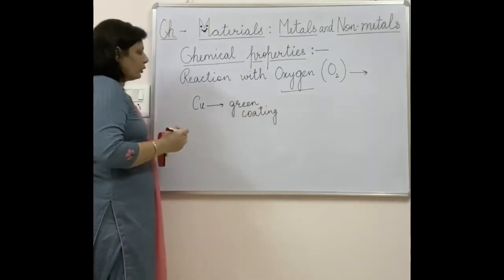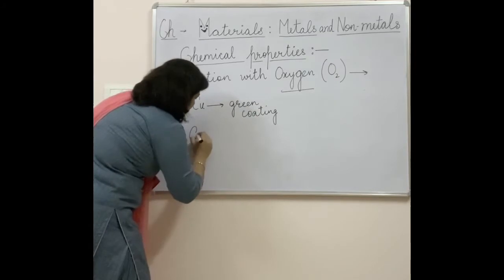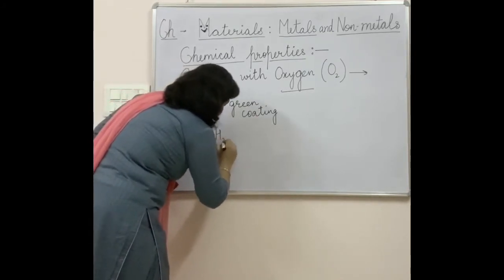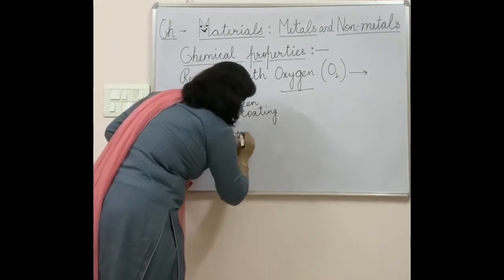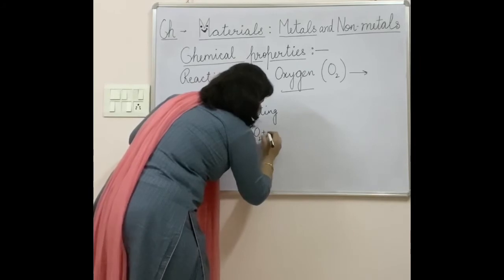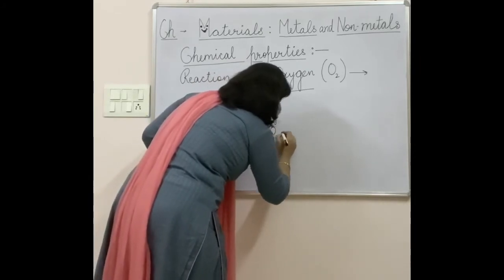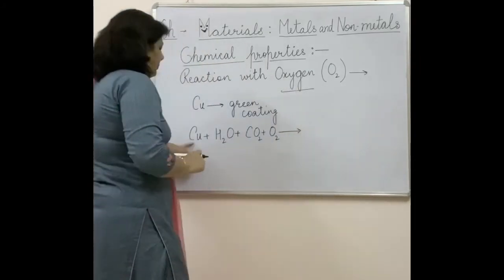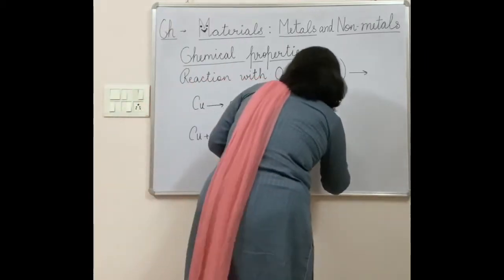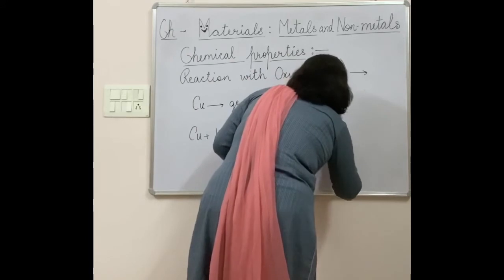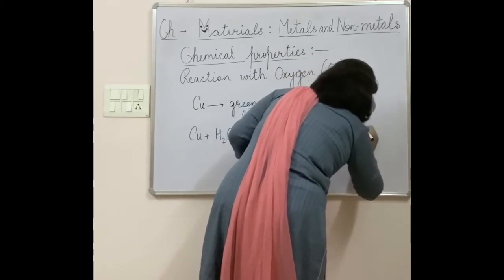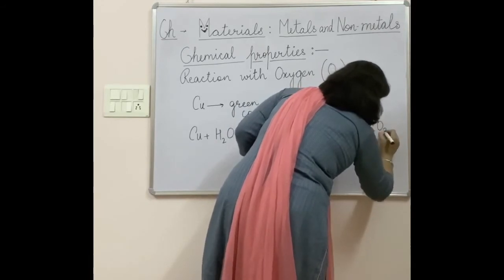This green coating is basically due to the formation of a substance which is formed because of the reaction between copper, water, carbon dioxide in the atmosphere, and oxygen in the atmosphere. It will lead to the formation of copper hydroxide and copper carbonate.